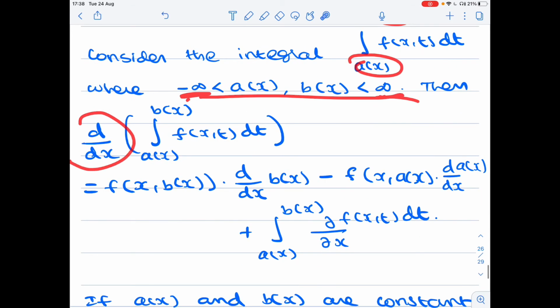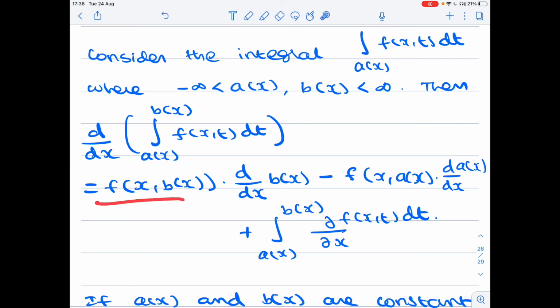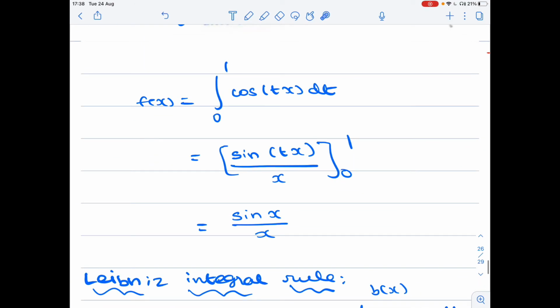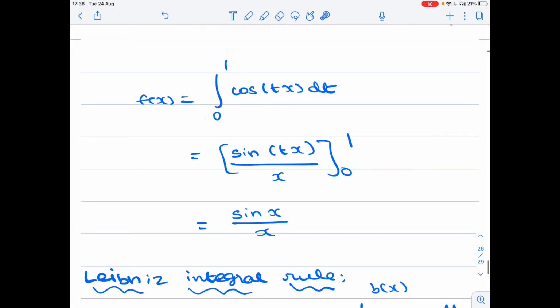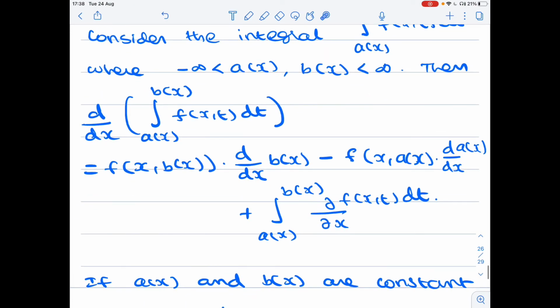Now if you want to differentiate this integration, you have this nice formula. Try to note down this formula in your notebook. Now we are in a very nice situation because these are all constant functions, 0 and 1.